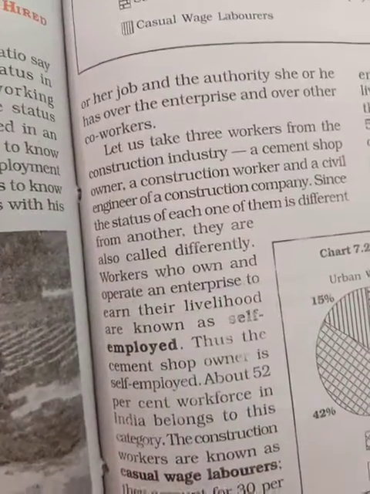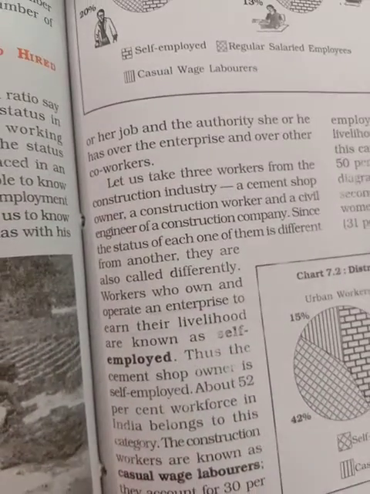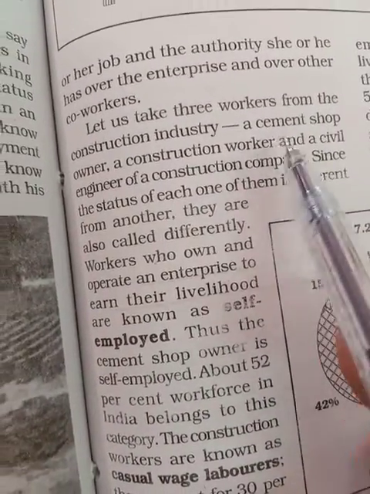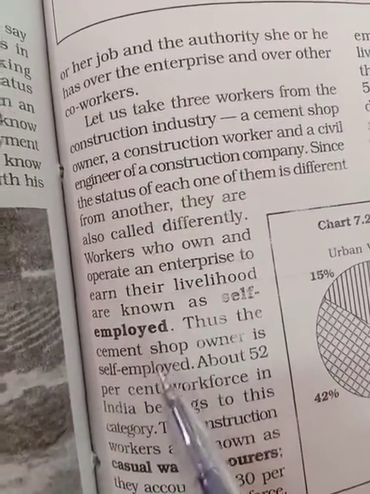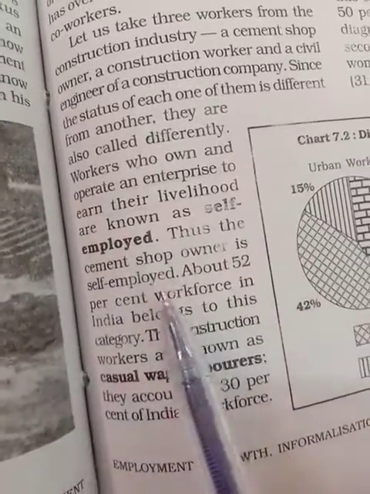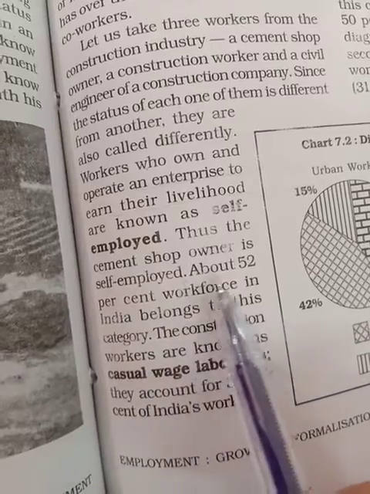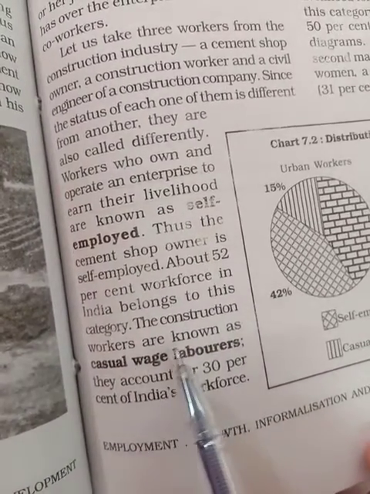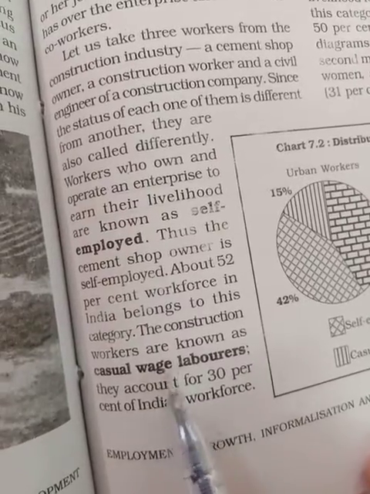Workers who own and operate an enterprise to earn their livelihood are known as self-employed. The cement shop owner is considered self-employed because he has his own shop and is running it for his livelihood. Thus the cement shop owner is self-employed. About 52% of the workers in India belong to this category. The construction worker is known as a casual wage labourer.